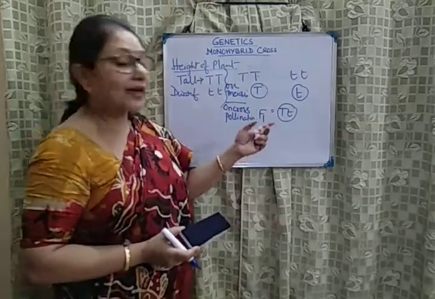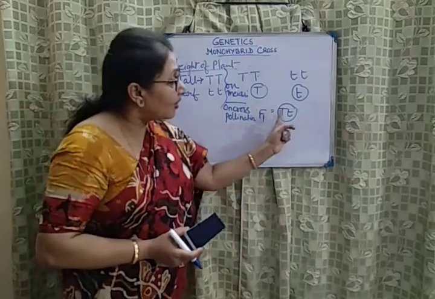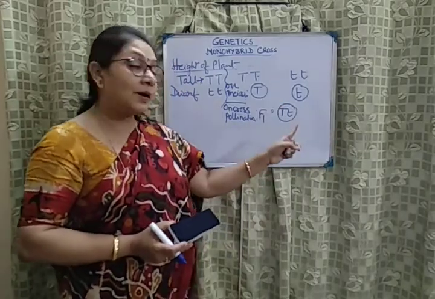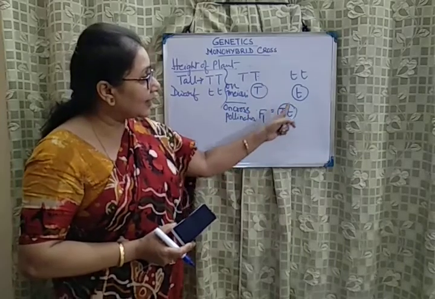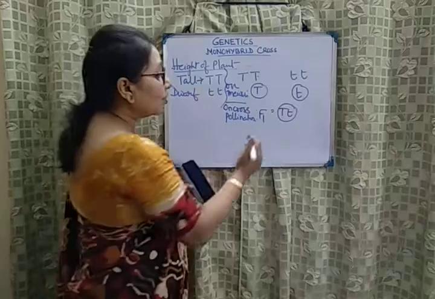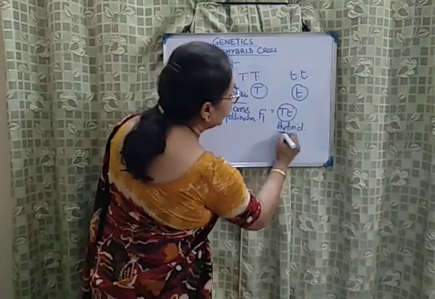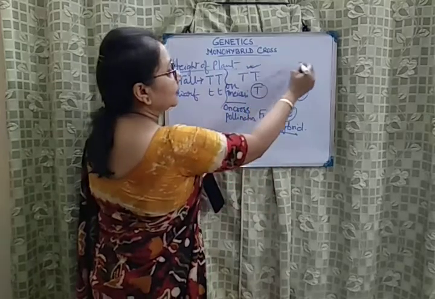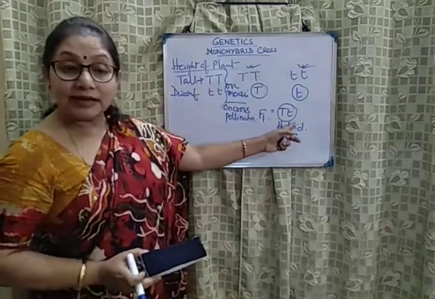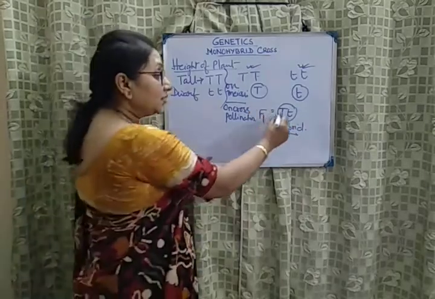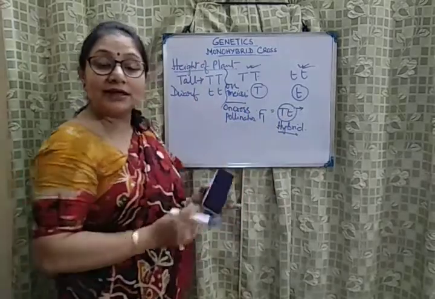Now please keep in mind, students, it is not a single plant which is produced. A number of plants will be produced and all plants will be having this combination. So one is of a dominant allele, another is a recessive allele. We call the plants formed by mixing of these alleles hybrid. These were the pure varieties. This is a hybrid variety formed by combination of different alleles where the alleles are different. This genotype we call heterozygous dominant because both the alleles are different.